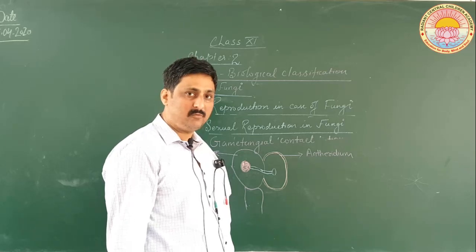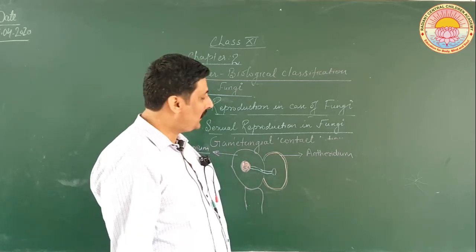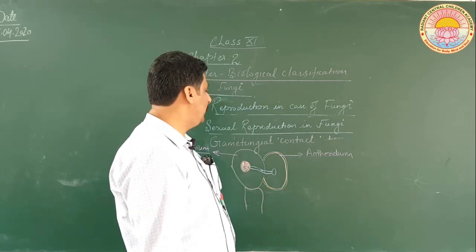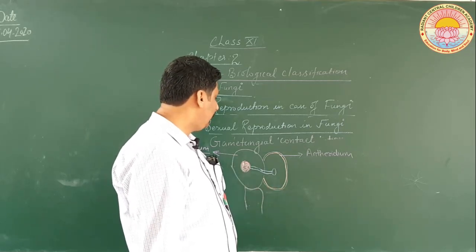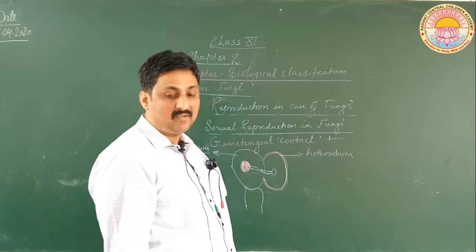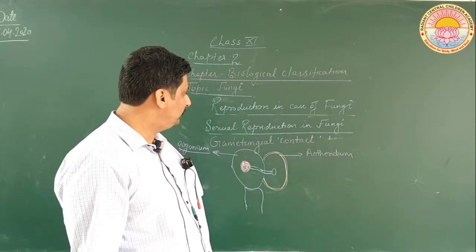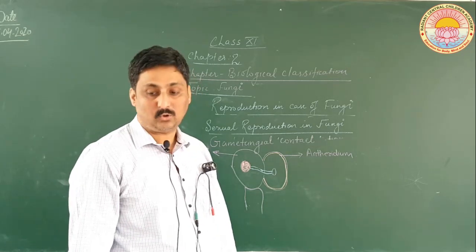So there is a kind of tube through which the male gametes are carried from the antheridium and reach the oogonium. Here it is called gametangial contact. Okay, this type of reproduction is called gametangial contact.